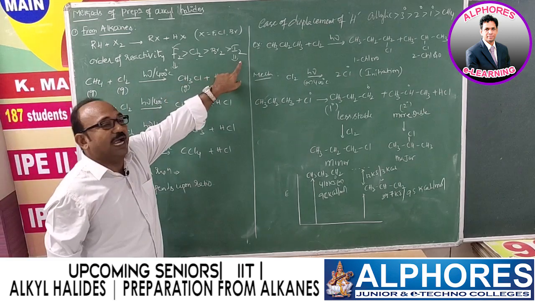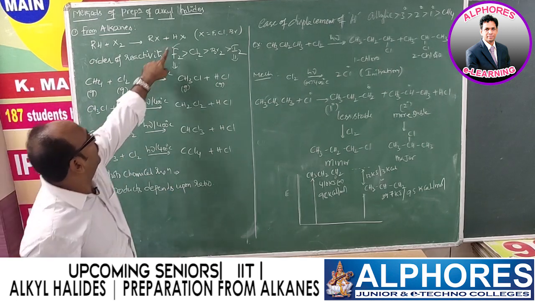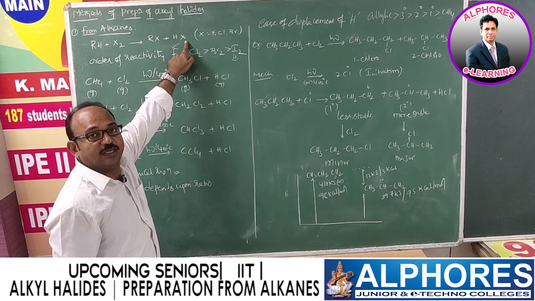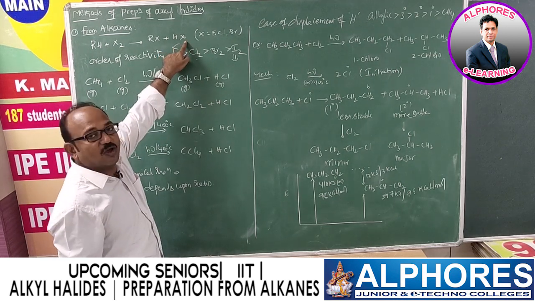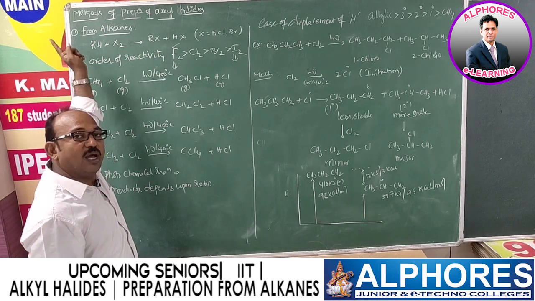Similarly, direct iodination is very difficult because the HX we get here, that is HI, is a strong reducing agent. Since HI is a strong reducing agent, it reduces alkyl halides back into alkanes.